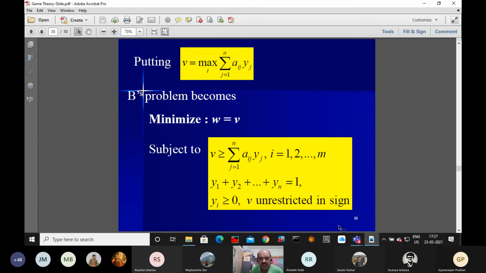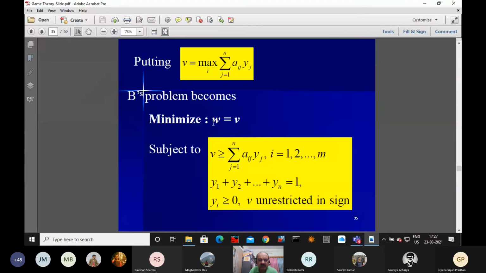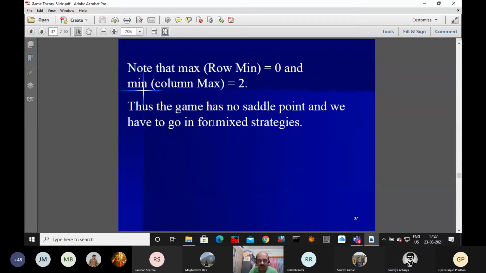For this one it will be minimize, because it is the other one: minimize W equal to nu. So the minimum of nu equals maximize 1 by nu. In this form we can write it, and finally one is primal, one is dual.